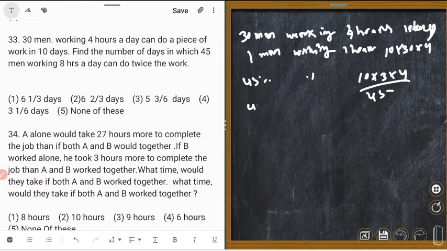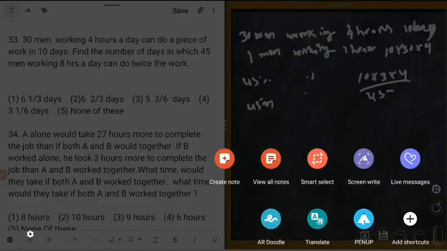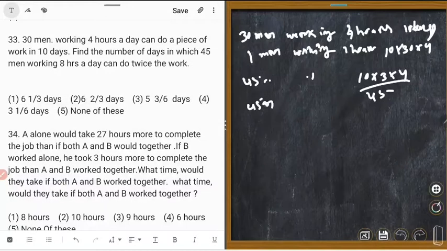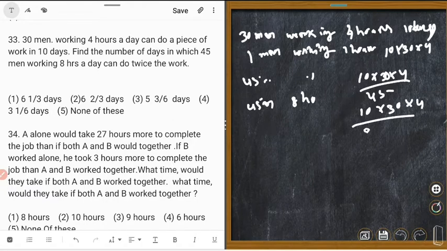So 45 men working 8 hours is equal to 10 into 30 into 4 upon 8 into 45. Right? 15 3 the, 15 2 the, 4 2 the.